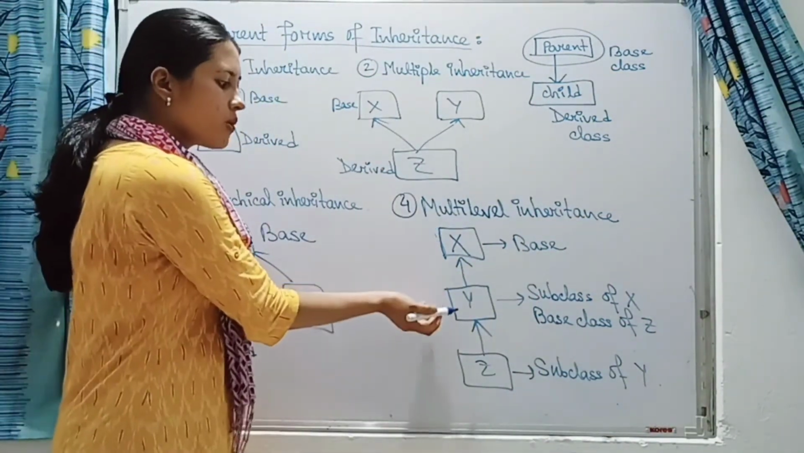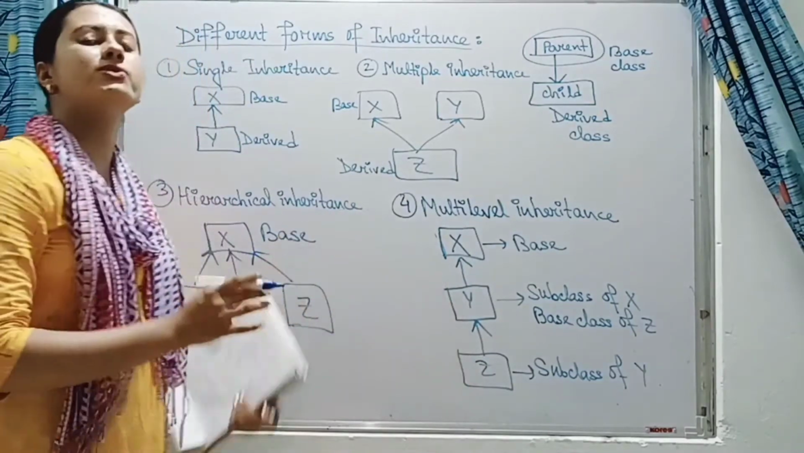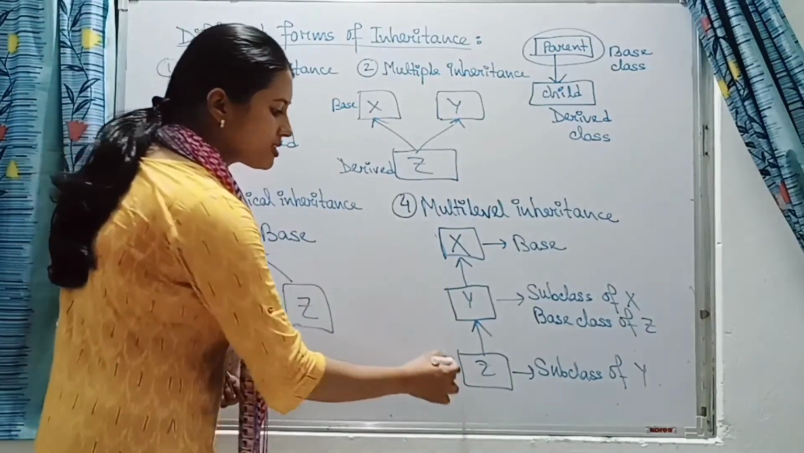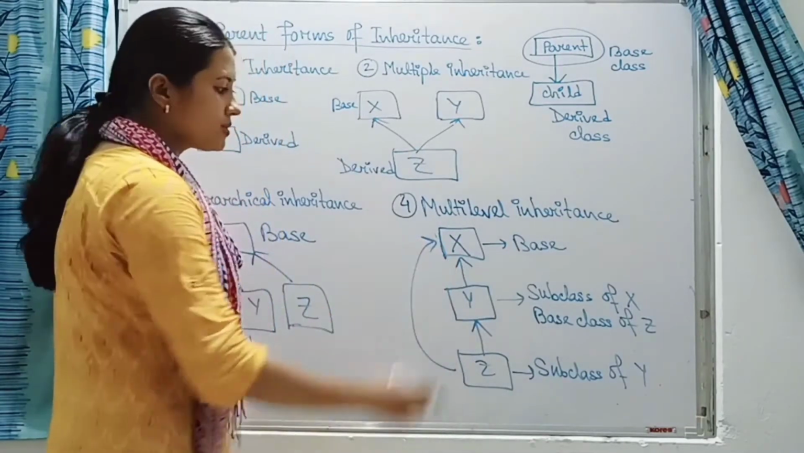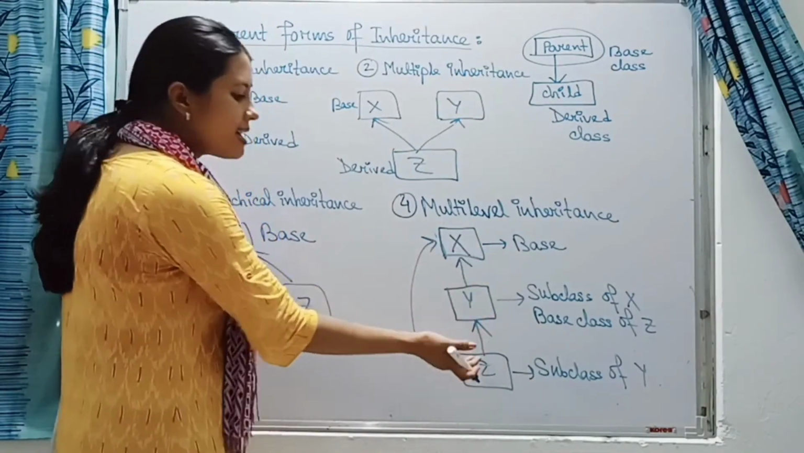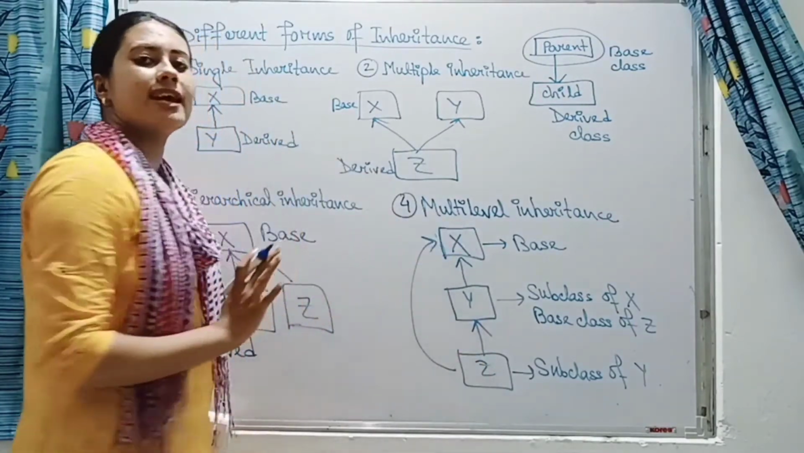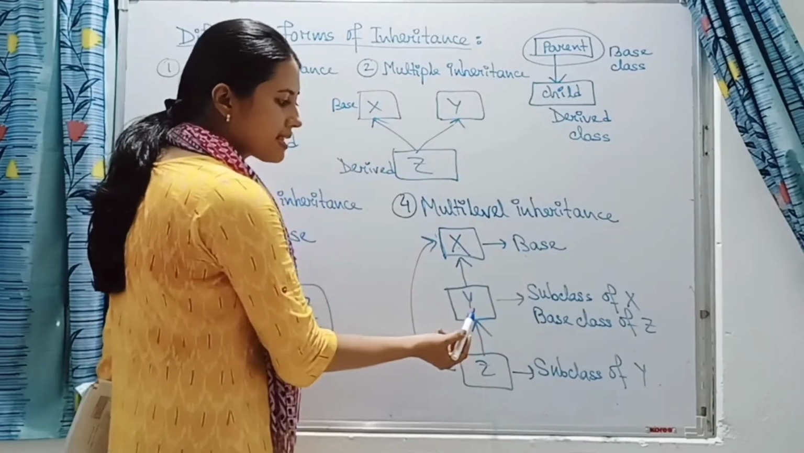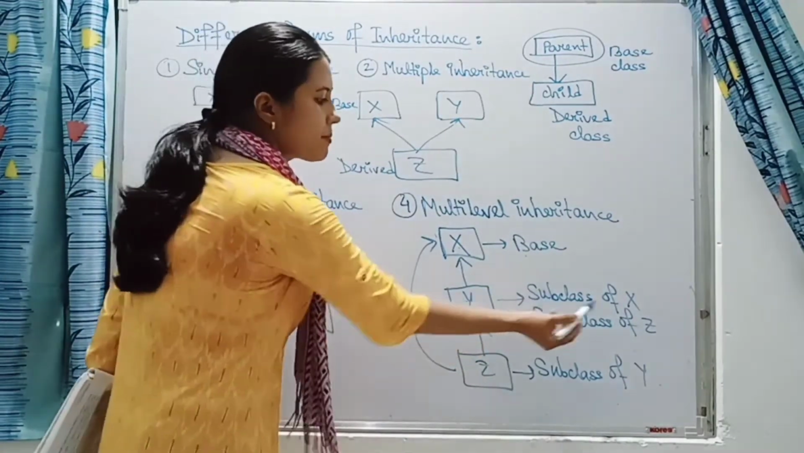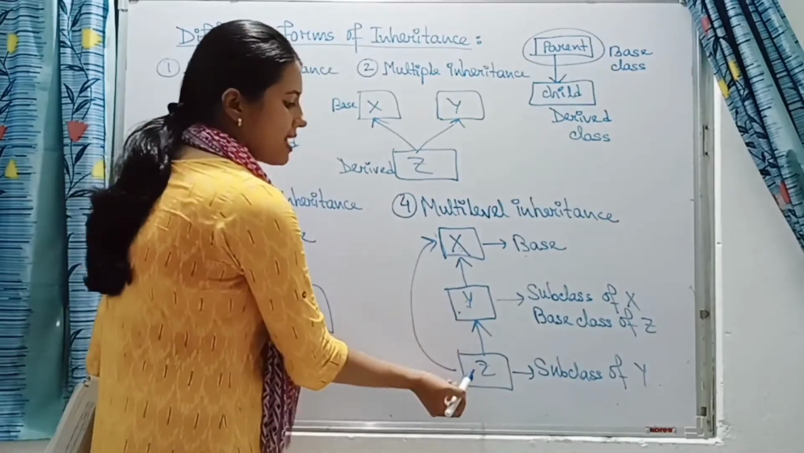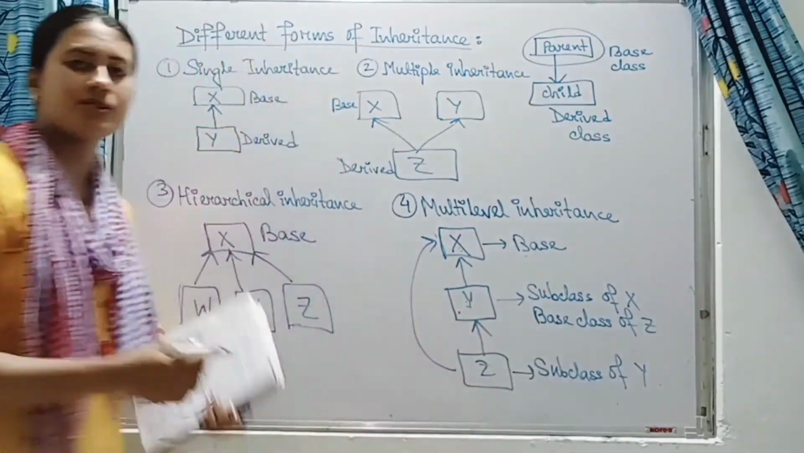It means from one level it goes to the next level and it goes on level by level. Okay, this inheritance also supports the transitive nature. You see, if Y is derived from X and Z is derived from Y, then indirectly Z is derived from X. So here X is the base class, Y is the subclass of X, and again Y is the base class of Z, and Z is the subclass of Y.